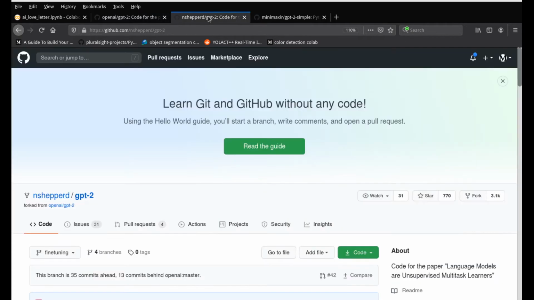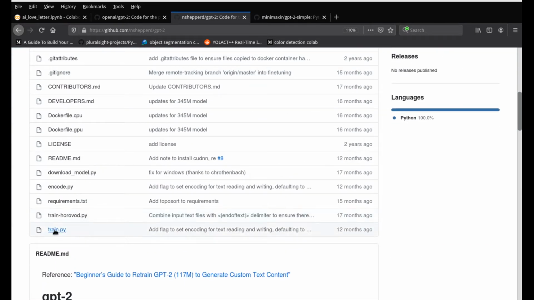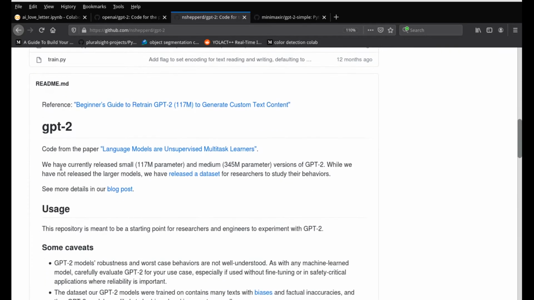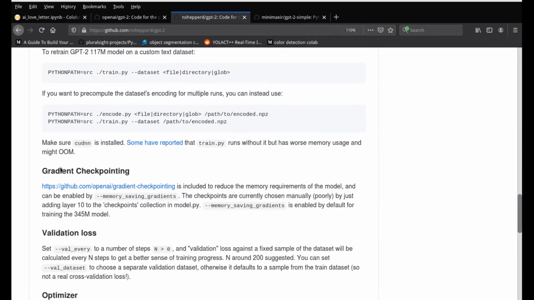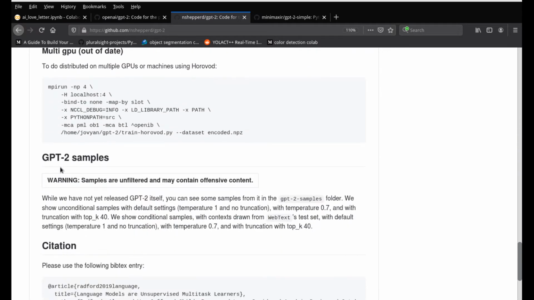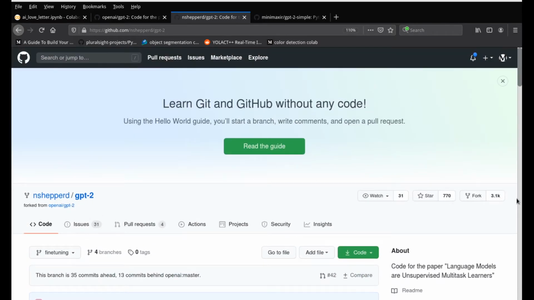Now, people like this gentleman right here, the N Shepherd GPT-2, made a very nice wrapper on top of it. They created the training.py files, which allow you to use this code to train on your own custom data set. This is being used very, very widely, and this repository, you can see, is forked about 3,000 times. They did a very good job converting this into a Python training variable.